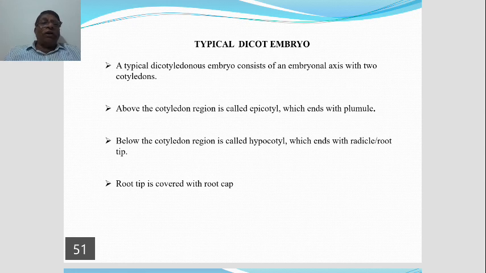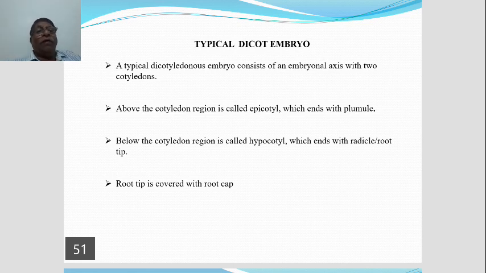This epicotyl region ends with what is known as plumule. Carefully observe a pointed structure in the embryo. What happens to this plumule? The plumule, when the seed germinates, develops into shoot system. Shoot system means which is found above the ground.